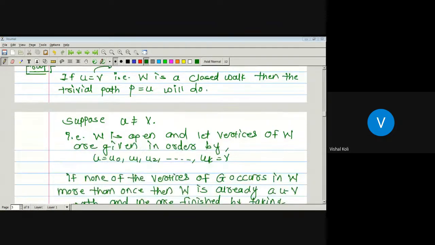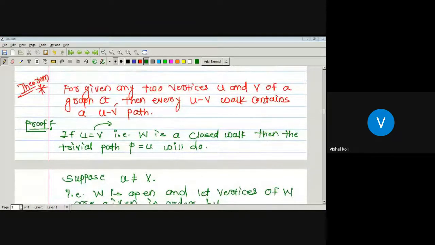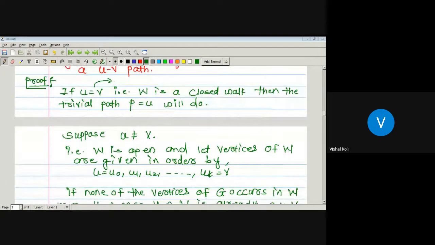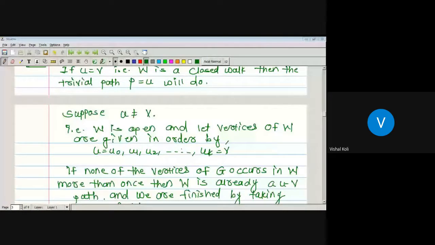But here, as we have a u to v walk, there are two possibilities: either u is not equal to v or u is equal to v. If u is equal to v, that walk is a closed walk. For that closed walk, just take the vertex u only as path P, a trivial path of length 0. Since u and v are the same, there is a path from u to v. So for that case, the result is obviously true.